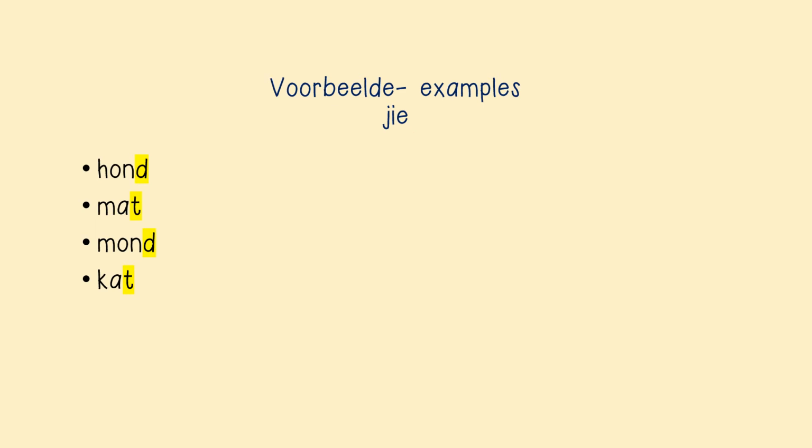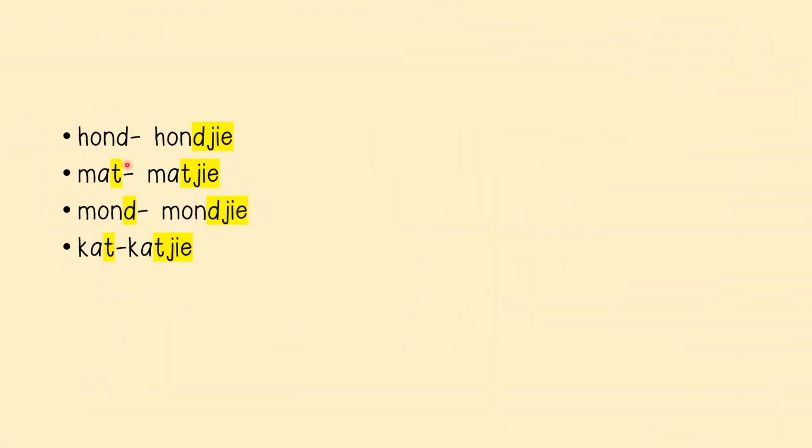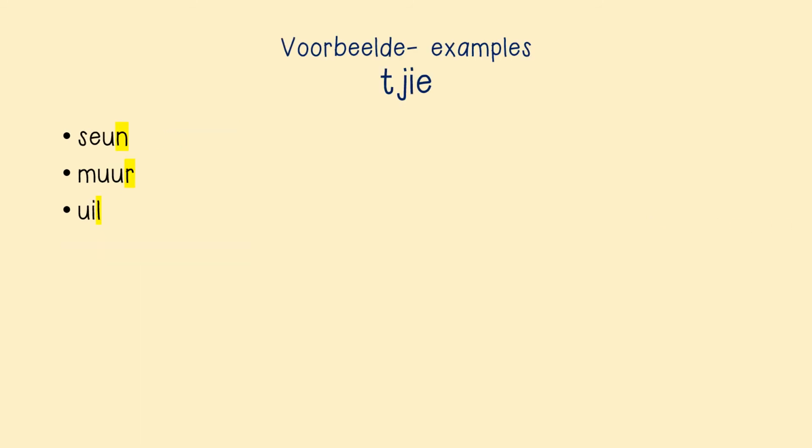So our words are going to now be hond becomes hondjie without the T. Mat becomes matjie. Mond becomes mondjie. Kat becomes katjie. Remember I told you all before in term 2 that you can't put two T's next to each other. So we only have the one T. Okay.